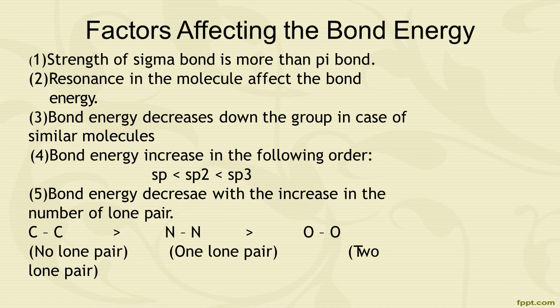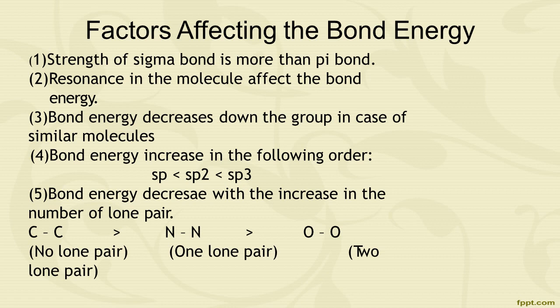Next one, bond energy increases in the following order: sp to sp2 to sp3. It means bond energy is less in sp and higher in sp3 hybridization. Last one is bond energy decreases with the increase in the number of lone pairs.